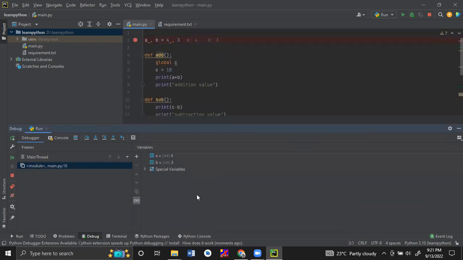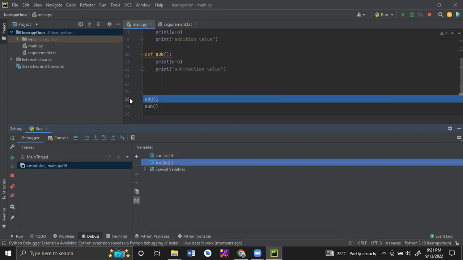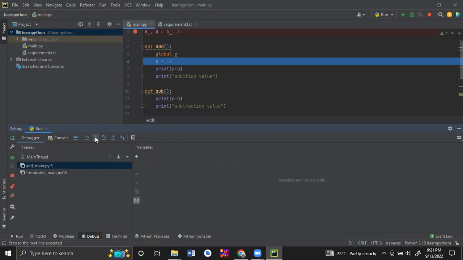Now we can see in the RAM there are only two variables, A and B. A is 4 and B is 3. Now we are at line number 16. Python is executing line number 16. As this is a method, it will call the method. Now we will step into that method, and then we can see the variables.